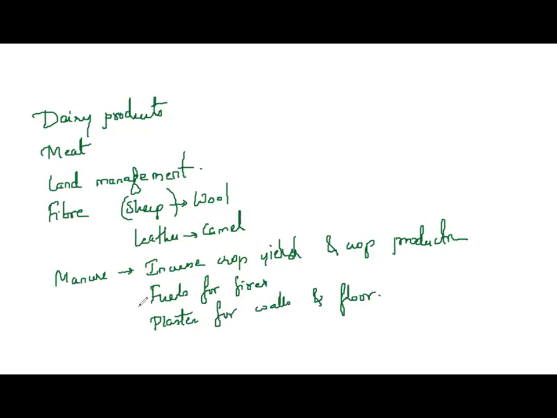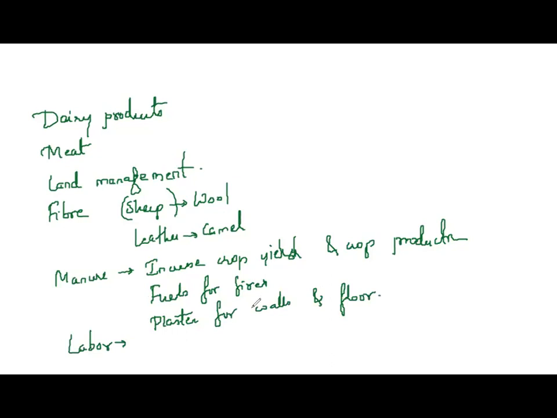Labor. Animals are a source of non-human labor. They are used for ploughing. So labor is also important. We use cows, ox and all for ploughing. They are used for transporting goods, military functions and all. So horses, yaks and donkeys are used for this purpose. So what are the advantages of this animal husbandry?